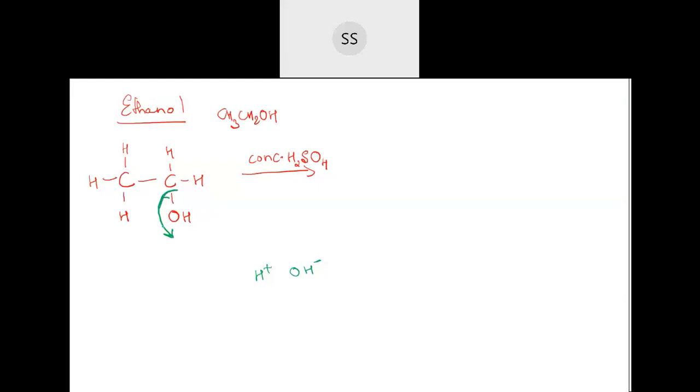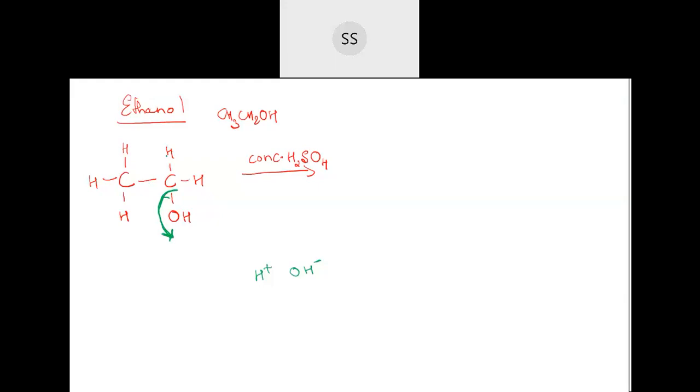I am removing OH minus along with this bond, when you make them react with acid. So this bond goes out. Now see, carbon will be left with how many valencies? 1, 2 and then 3. So this carbon is deficient in nature. If OH minus goes out, this carbon will become deficient.